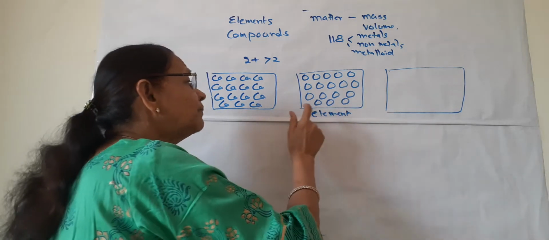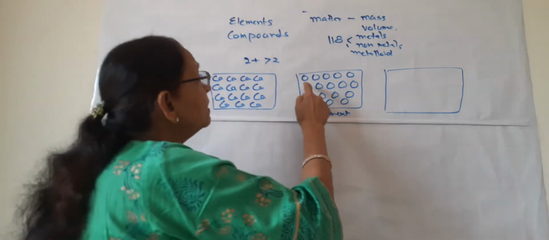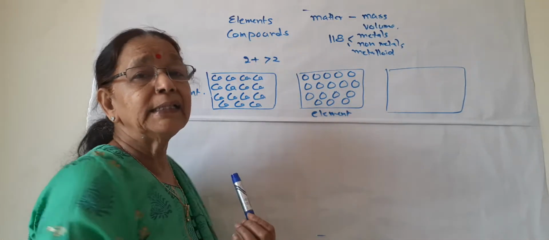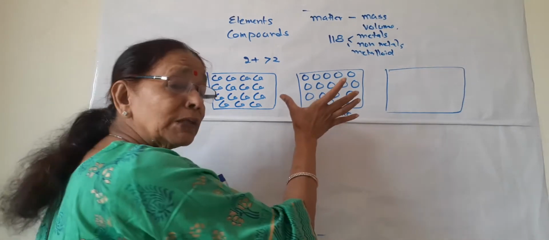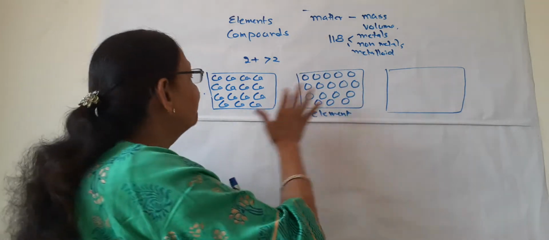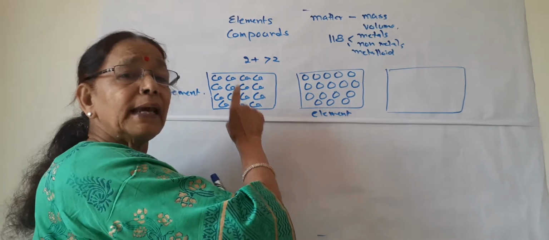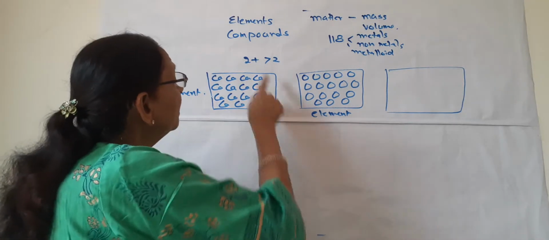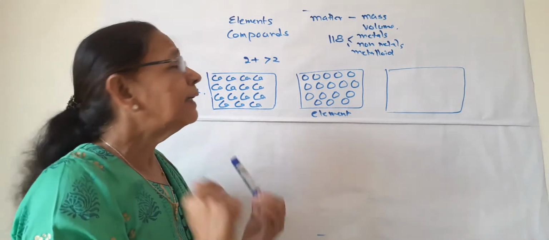All the units of this element oxygen is O, O, O. All the oxygen atoms are present in this block. So this is also an element because all the basic units, they are same. Here also it is element of metal, it is element of non-metal. Here all the basic units are of calcium.